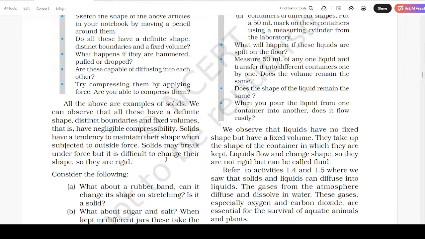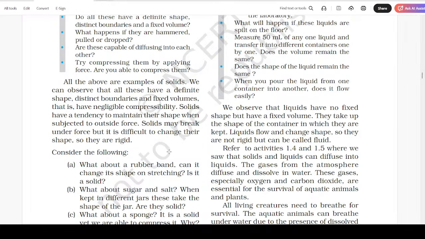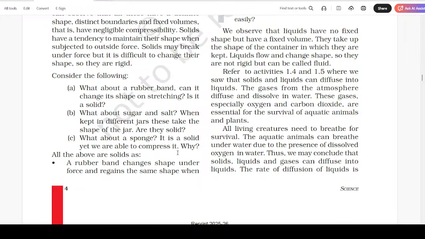Refer to activities 1.4 and 1.5 where we saw that solids and liquids can diffuse into liquids. The gases from the atmosphere diffuse and dissolve in water. These gases, especially oxygen and carbon dioxide, are essential for the survival of aquatic animals and plants. All living creatures need to breathe for survival. The aquatic animals can breathe underwater due to the presence of dissolved oxygen in water.